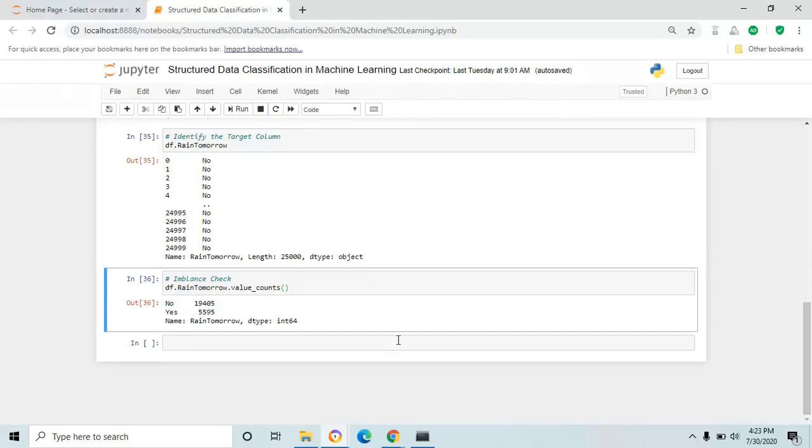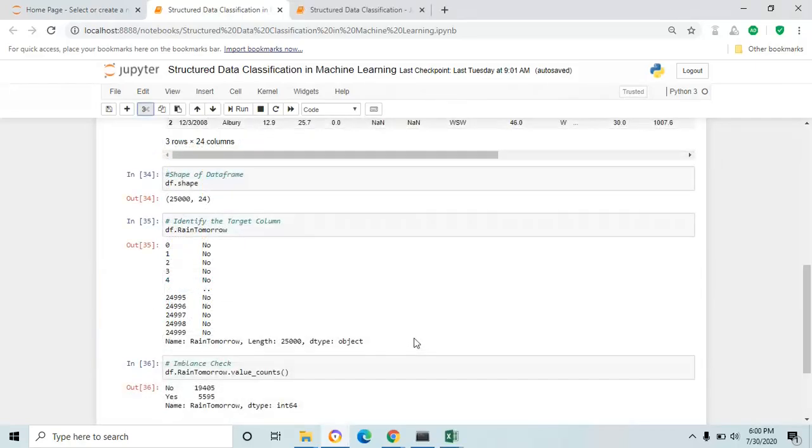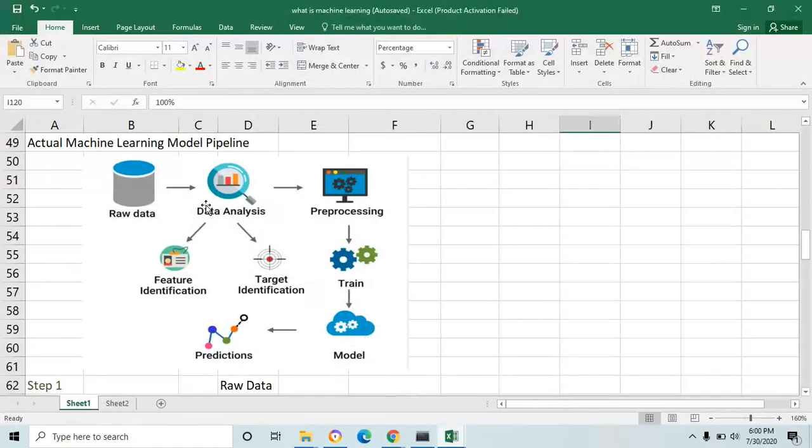Now we are going to see imbalanced class binary classification. It's time to build the machine learning model. I'm going to follow the steps which we saw in our first YouTube channel video, what is machine learning and the real world example. Here is the pipeline. First, you have to be ready with our raw data, which we have already imported from the weather.csv file into our Jupyter notebook and created the data frame df.